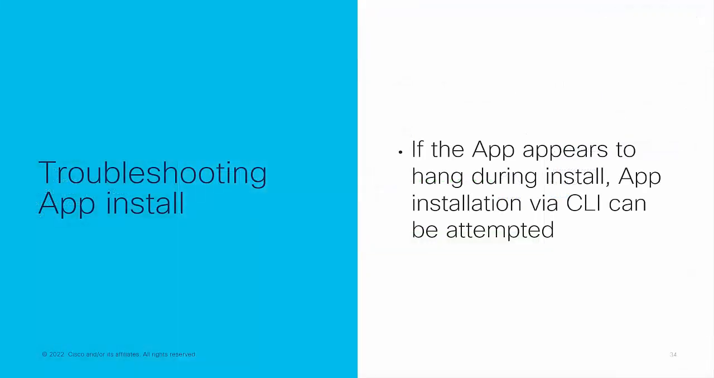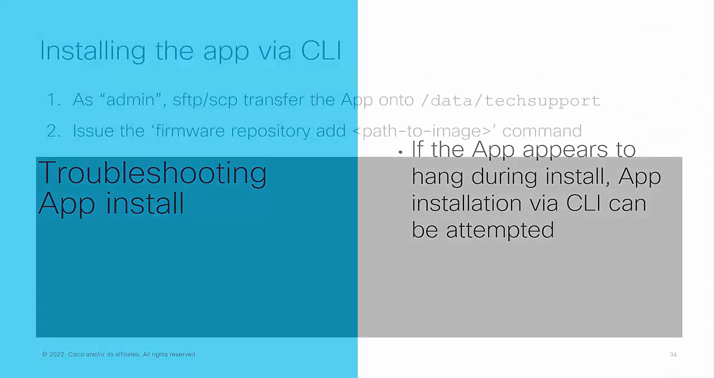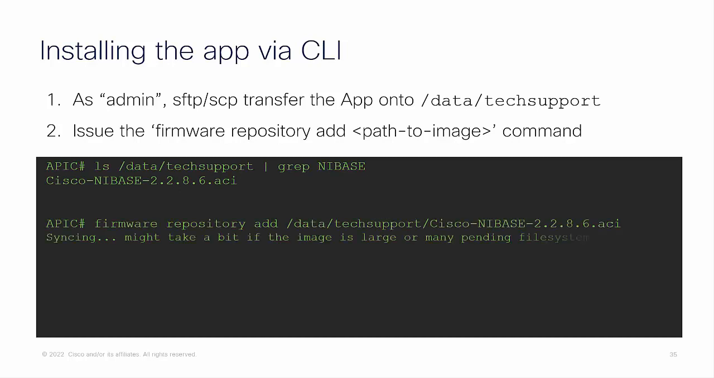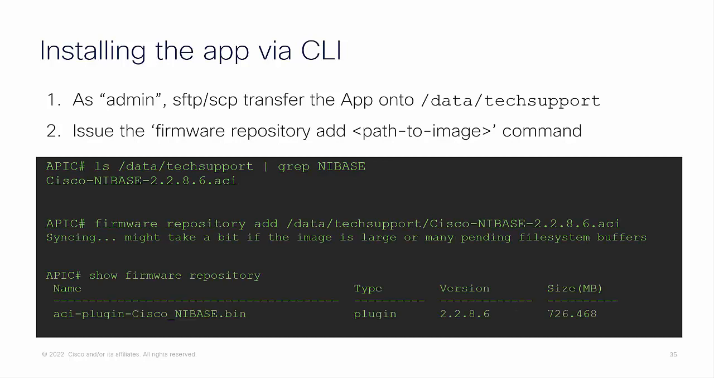Troubleshooting the app installation. If the app appears to hang during installation, you can attempt via CLI. As admin, transfer the image into /data/techsupport and issue the firmware repository add command. If successful, you will see the image in the show firmware repository output.